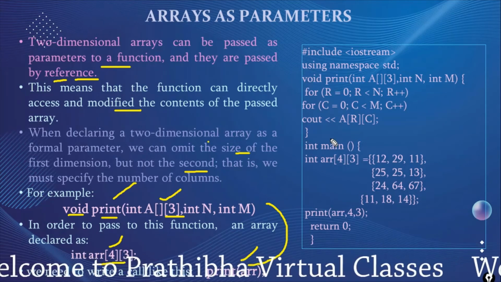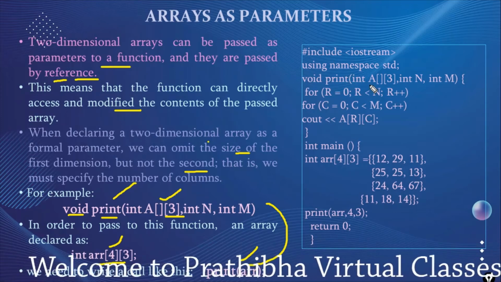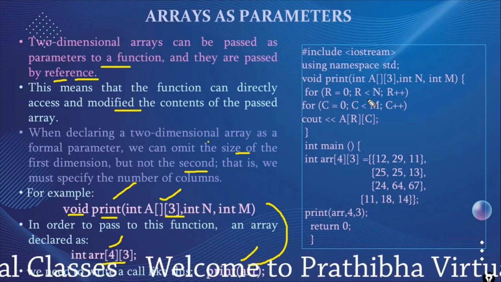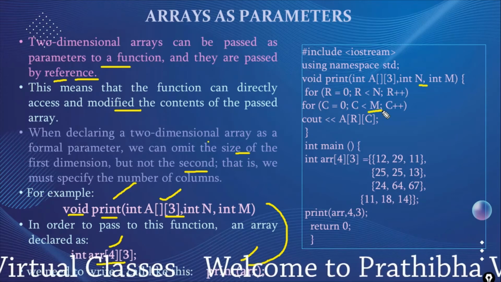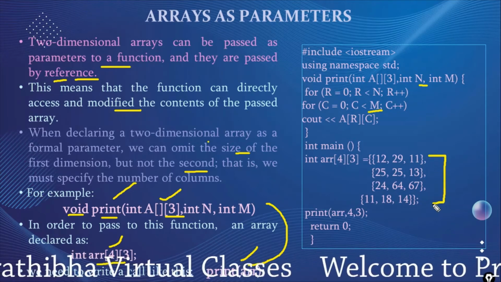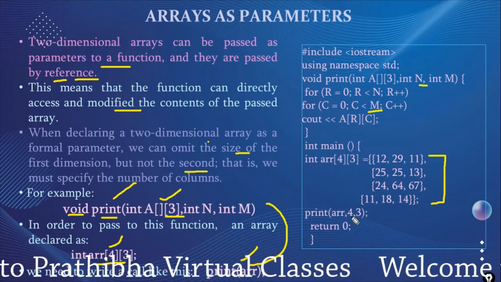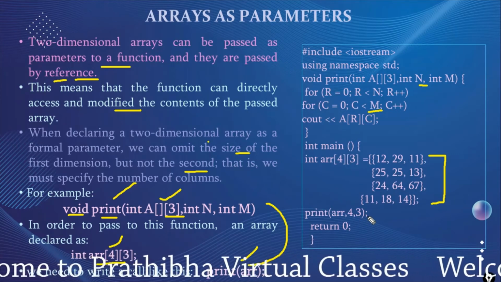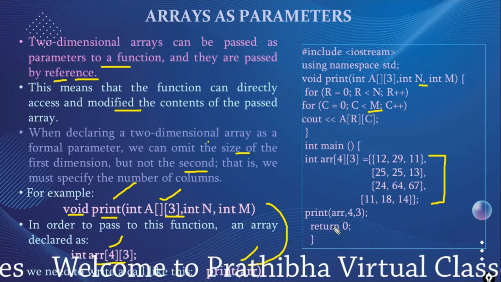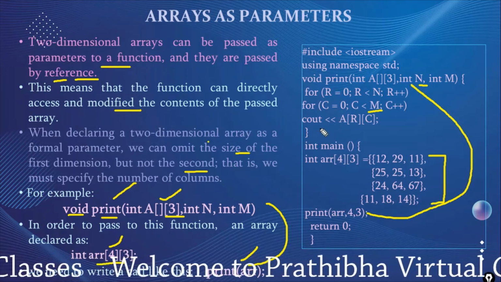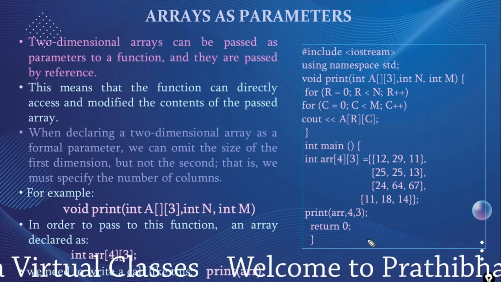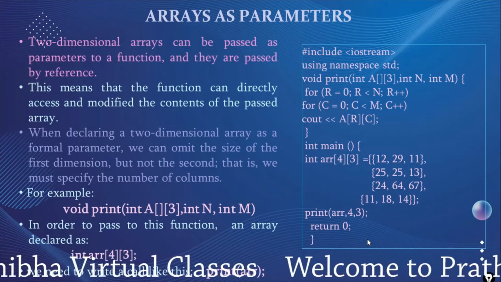Okay, this is the example. Here we print a of n comma 3, with r equal to 0 and r less than n, the number of rows, and this is the columns, and we are displaying. Here we assign the values. We are passing arr of 4, 3, 4 rows and 3 columns. No need to specify the indexes when we are passing the array. It calls this and displays the matrix elements. Like this we can pass the array as parameters.